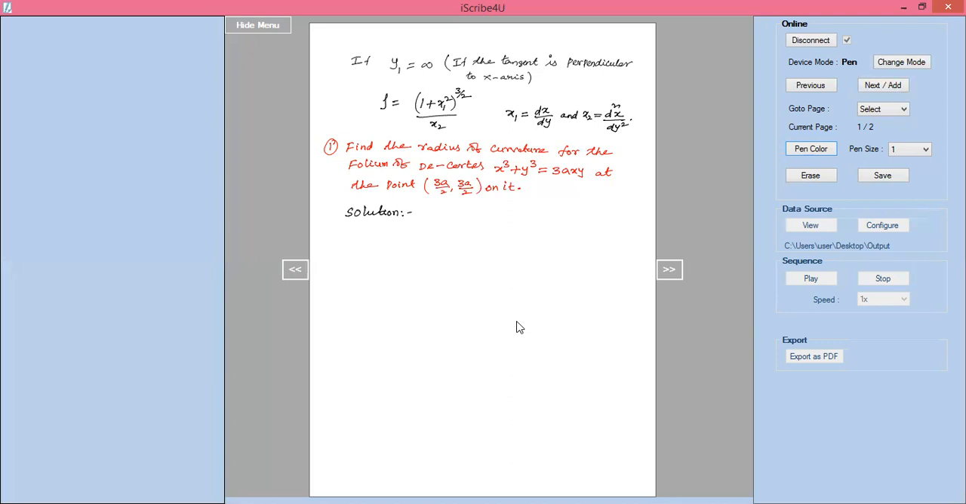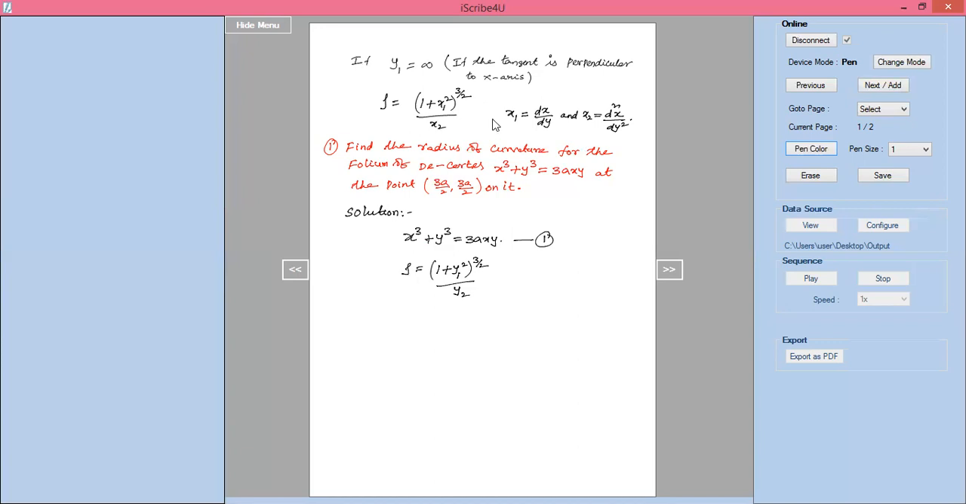The given curve is x cube plus y cube equal to 3axy. This is the given curve, equation number 1. Now the radius of curvature formula is rho equal to (1 plus y1 square) whole power 3 by 2 divided by y2. If y1 becomes infinity, I will change it to the other formula, as I already told.